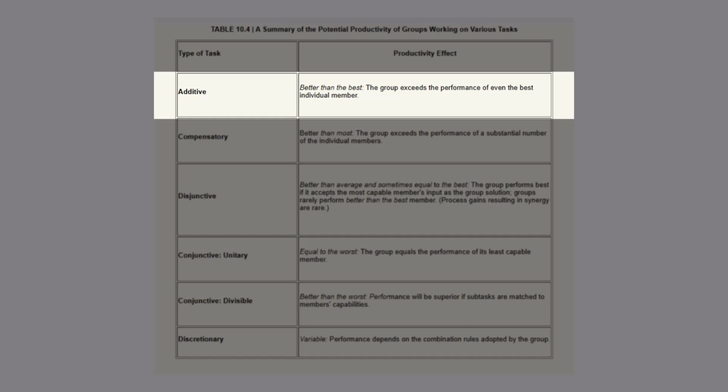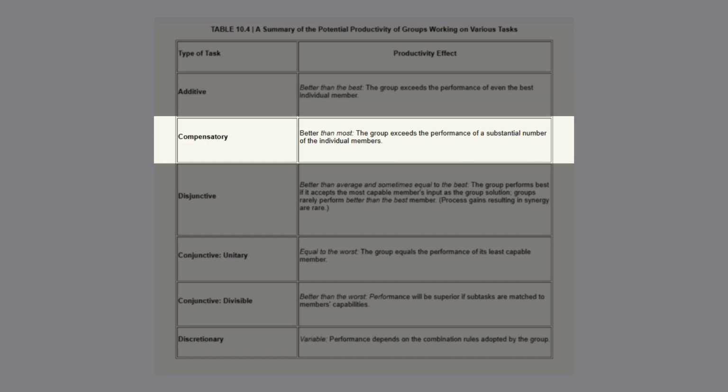For example, a group of students has to make a presentation. Each member makes one slide, and the slides are added together to complete the deck. Other examples include running a relay race and brainstorming new ideas. Here, groups typically outperform individuals, including the most productive member.